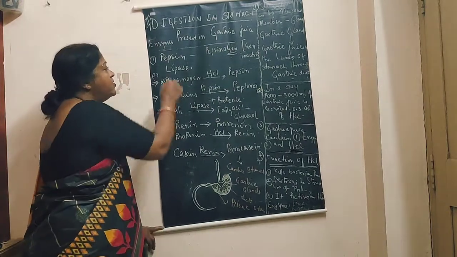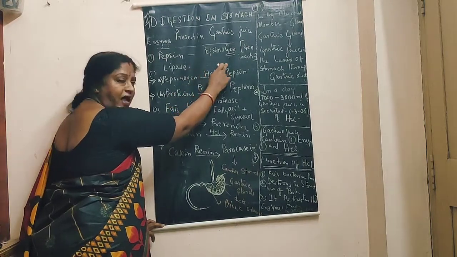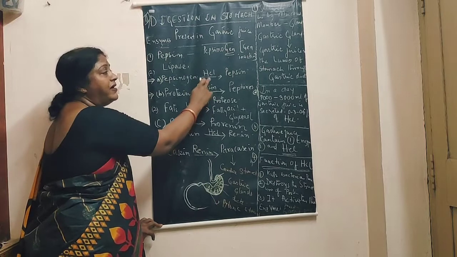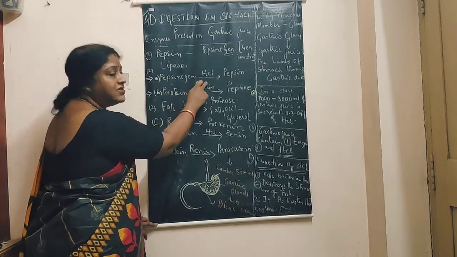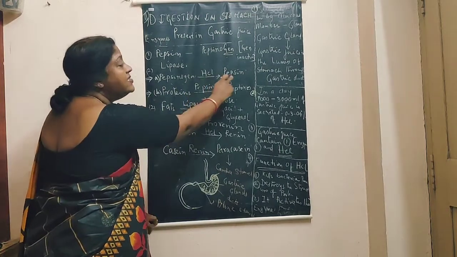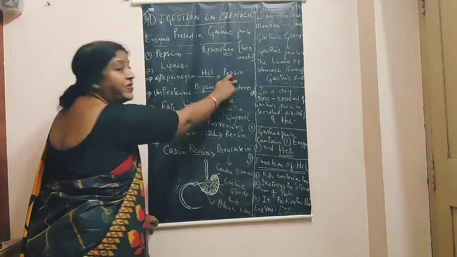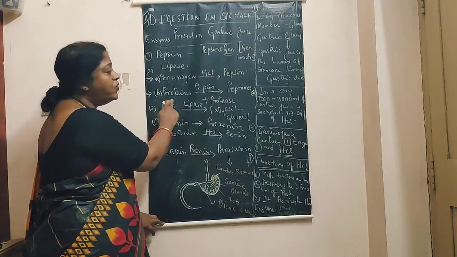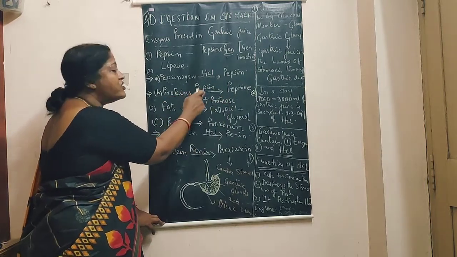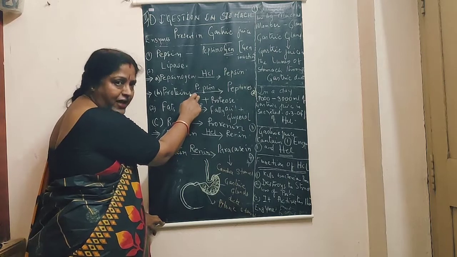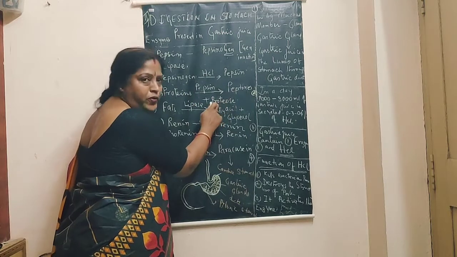Pepsin, when secreted, is in the form of pepsinogen, the inactive form, and is activated by the action of hydrochloric acid. So pepsinogen on action with hydrochloric acid is converted into pepsin. Now this pepsin converts proteins into peptones and proteose. Pepsin is an enzyme, a biocatalyst which converts proteins into peptones and proteose.